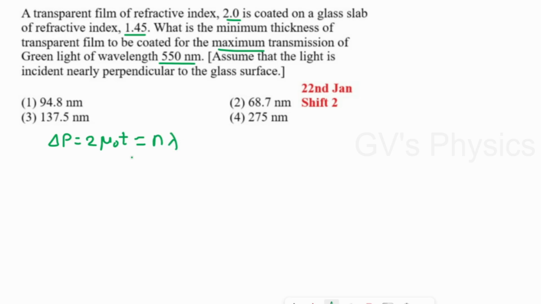Now we will reform this equation. We need the thickness, so T is equal to n lambda by 2 mu naught.